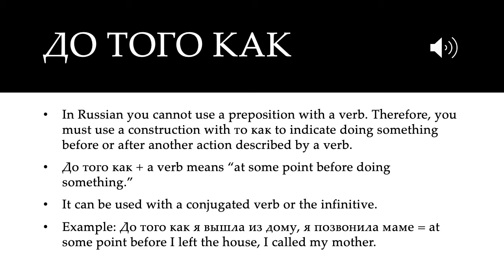Verbs can't decline, they can only conjugate, so we have to have something that will take the case of the preposition. And we have to separate the verb from the preposition and put it in a different clause and give the preposition something that will take its case. And we normally do that by using the construction то как. For example, if we want to use до plus a verb, we use до того как plus the verb, meaning at some point before doing something. And we can use it with a conjugated verb or the infinitive. For instance, we could say до того как я вышла из дому, я позвонила маме. At some point before I left the house, I called my mother.